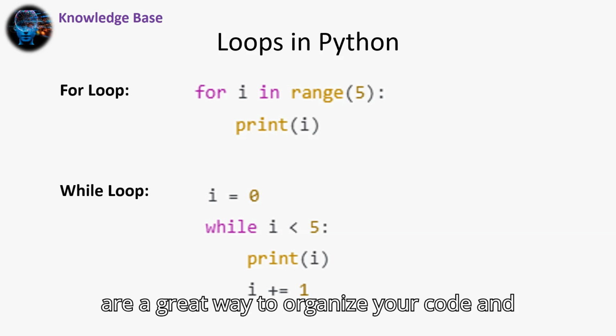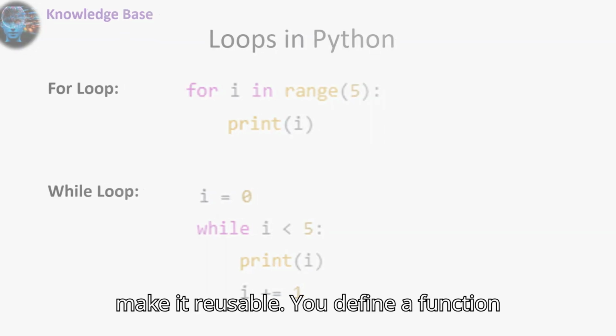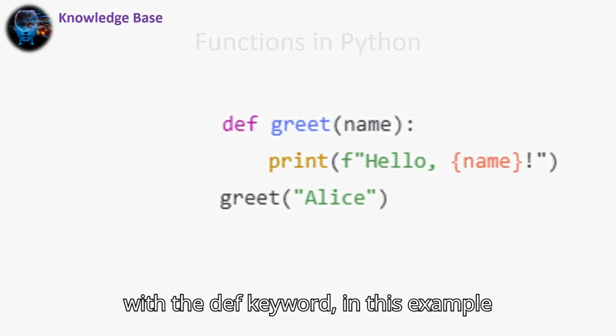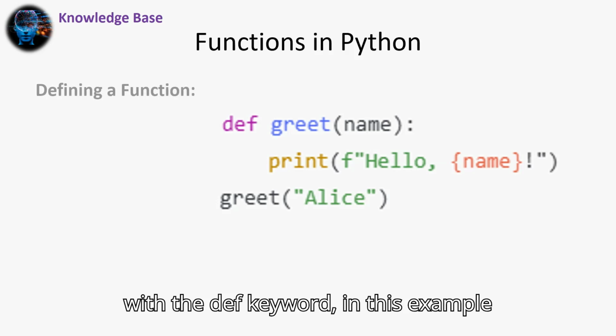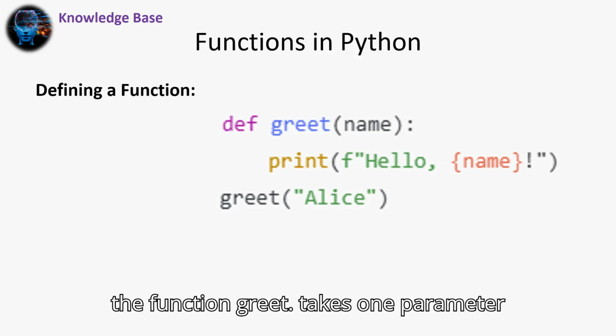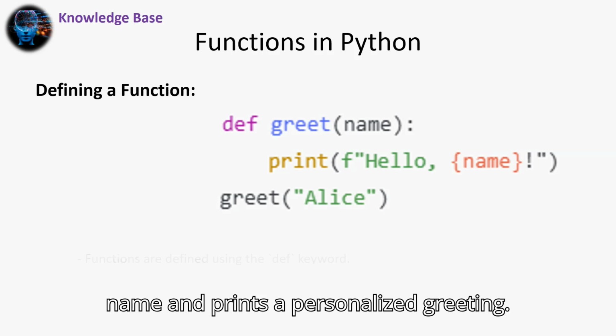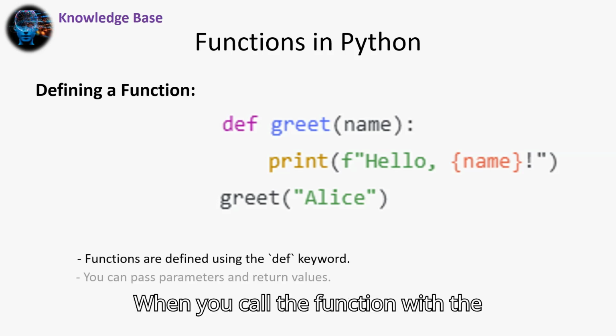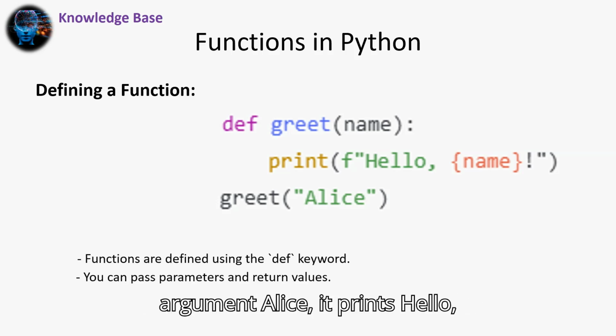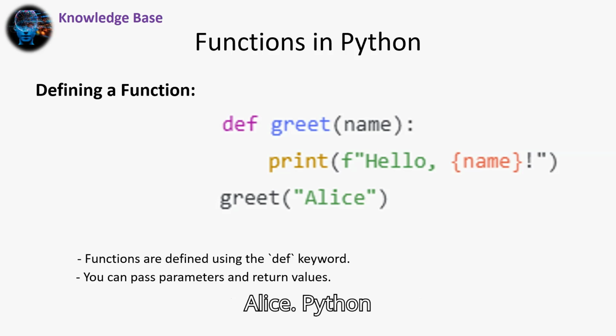Functions are a great way to organize your code and make it reusable. You define a function with the def keyword. In this example, the function greet takes one parameter, name, and prints a personalized greeting. When you call the function with the argument "Alice," it prints "Hello Alice."